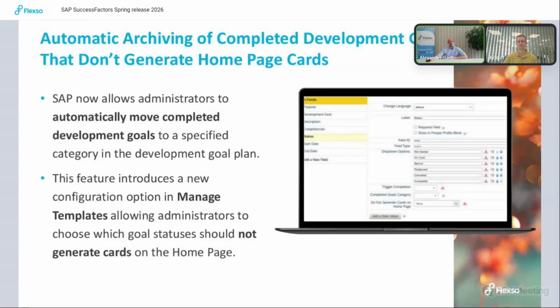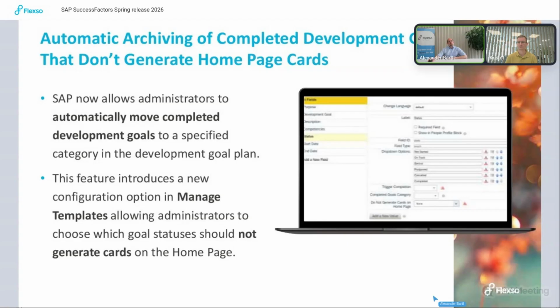And if you're doing it for a couple of years, it was getting quite full with completed development goals. Now with this category option, you can create a category option like archive or completed, however you want to call it, and use that one so that the completed ones are moved there, and you can easily identify which are the ones that are currently active. For customers with a shorter development goal plan period, like a year, it should normally not make that much of a difference, but for the ones with a longer time frame, it should make it easier to handle this.